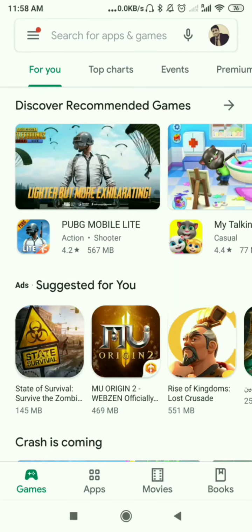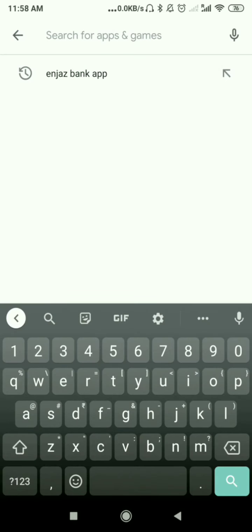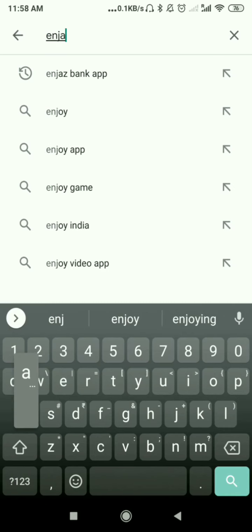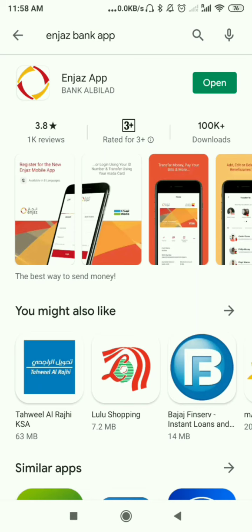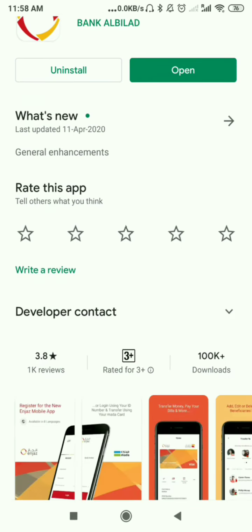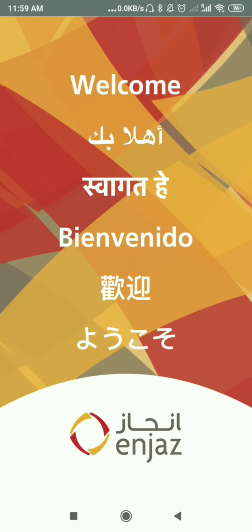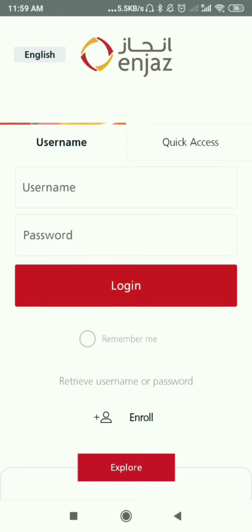Enjaz Bank app, download from the Play Store. I have already downloaded it, so I am directly opening that link. While opening, you can select your language, whichever you need. I have selected English, and while entering this app, you need to log in.